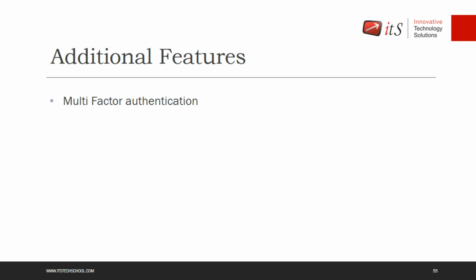If in any case your bank details got leaked, they still cannot do any transaction without the OTP that you get on your cell phone or on your email. The same thing, whenever you want to log in with Gmail, Gmail also sends you a notification on your Android device or an OTP on your Android device, right? You have to put the OTP over there, then you can log in. This multi-factor authentication can be added to AWS as well.